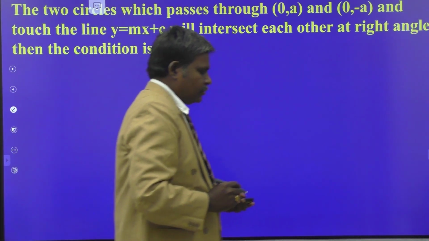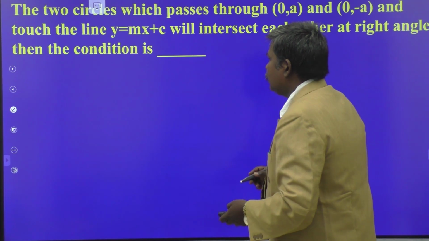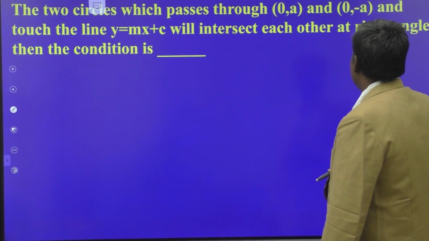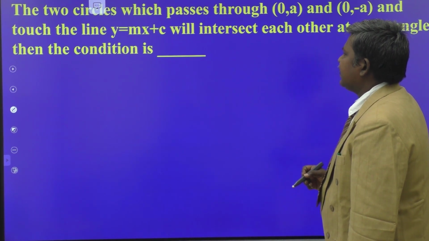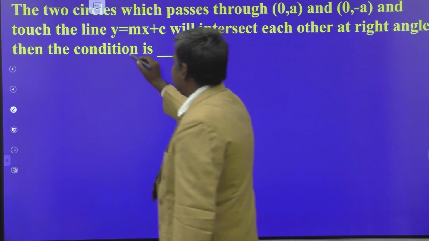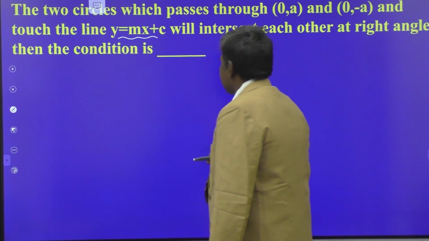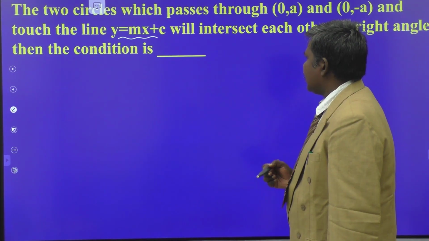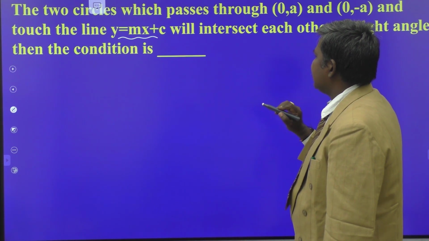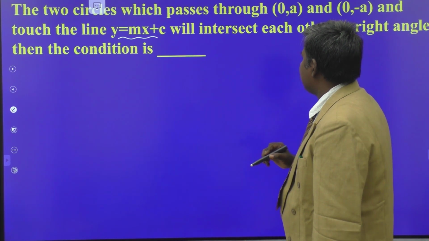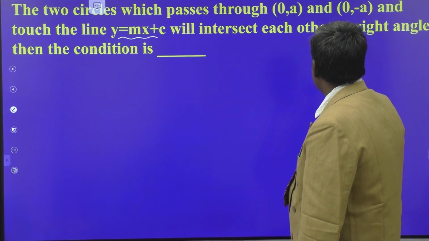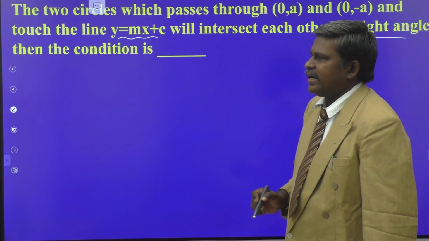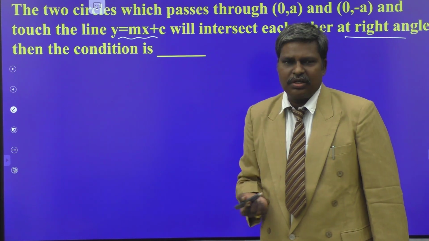See this next question. 2 circles pass through 0 comma a and 0 comma minus a and touch the line y is equal to mx plus c. There are 2 circles, both passing through 0 comma a and 0 comma minus a and touching y is equal to mx plus c, and they intersect each other at right angles. Also the 2 circles intersect at right angles. Then what is the condition?